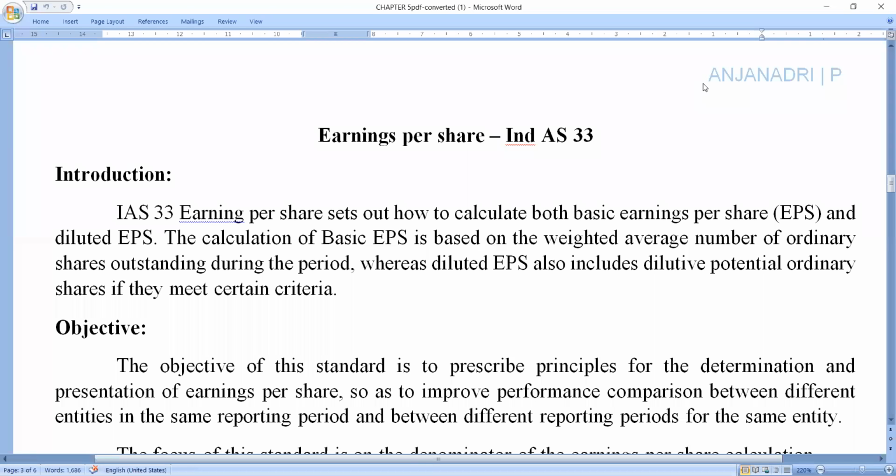Those external users may be shareholders, stakeholders, debenture holders, all these persons, whom we call external persons.